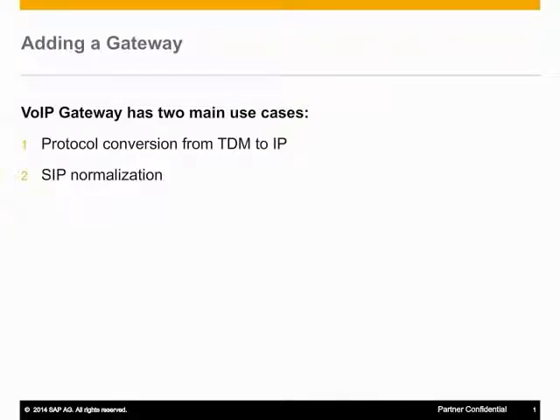VoIP gateways are used to connect SAP Contact Center to PSTN or to an existing PBX. Traditionally, gateways have been used for performing protocol conversion from time division multiplexing used in public telephone networks to IP packet switch traffic used in IP networks. Nowadays, SIP protocol is getting more and more popular. Unfortunately, SIP stack implementations between different vendors are not always uniform. In such a case, a gateway is recommended to be used to normalize SIP traffic between two different systems.